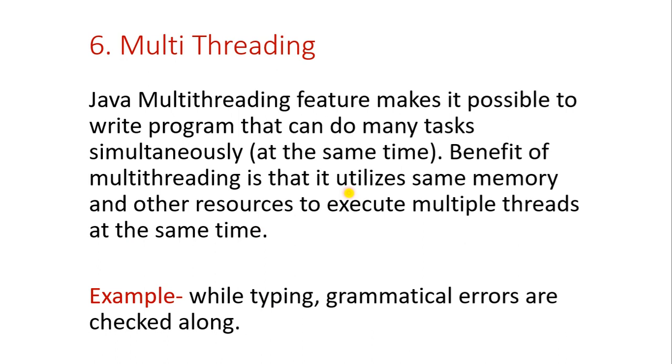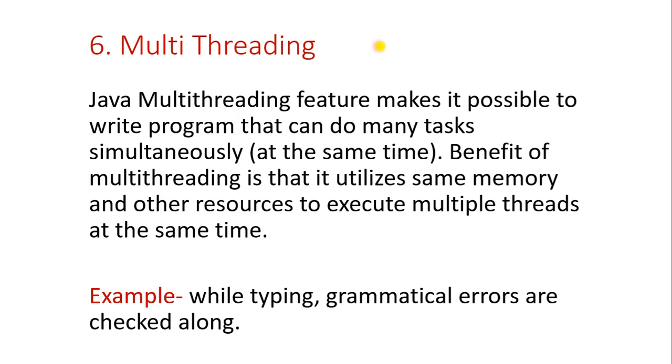In C and C++, we write the code as single threaded. Means only one task can be performed by the program, its action or its work. In multi-threading, if one program is there, it can perform many tasks, 1 2 3 4. So many tasks are performed by the same program simultaneously, and this is called multi-threading. Whereas in C and C++, only a single task is performing in one program.